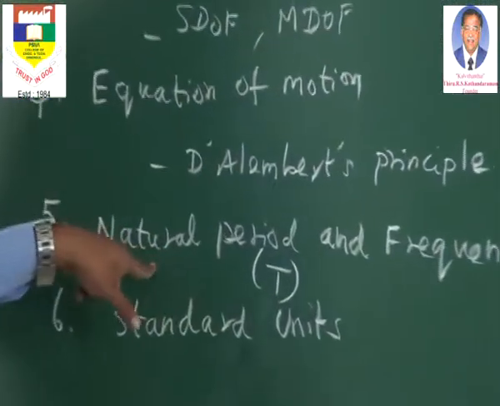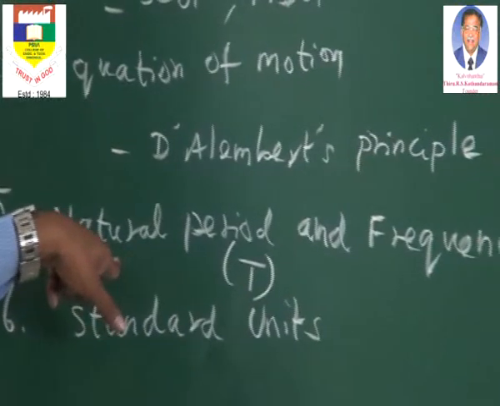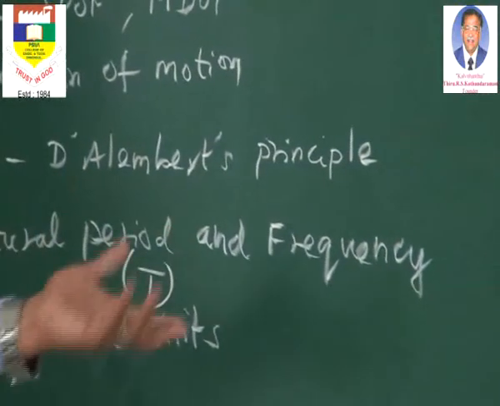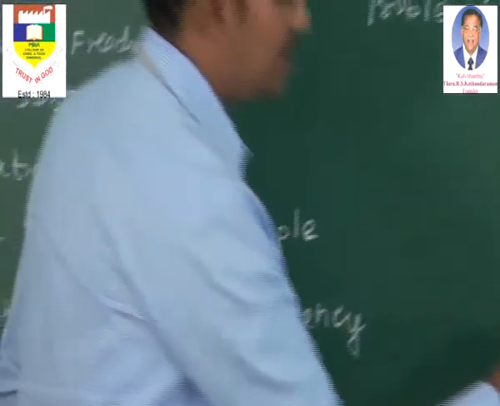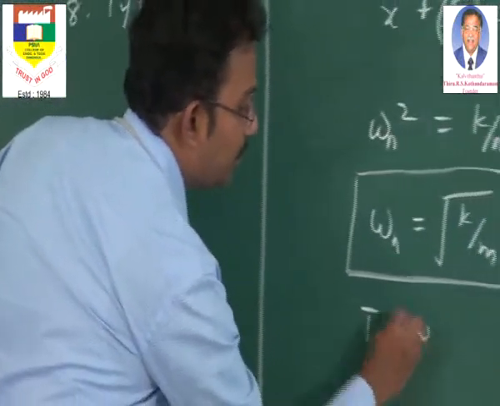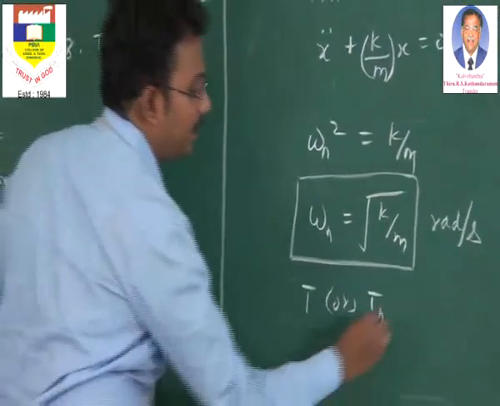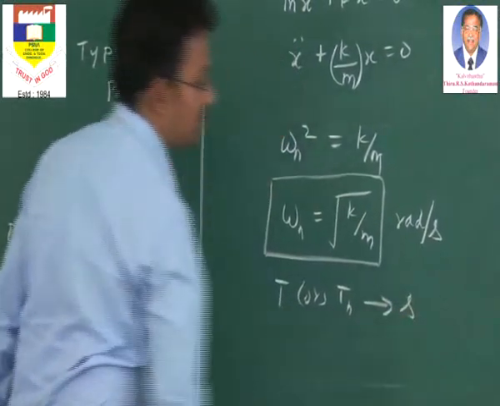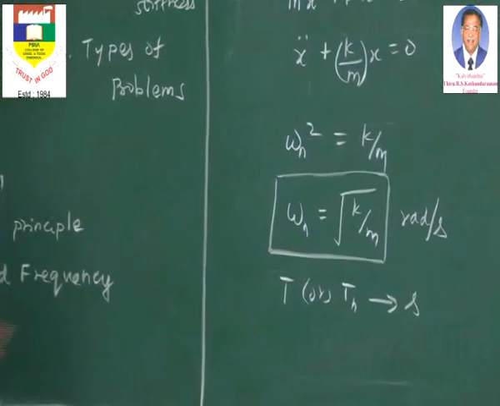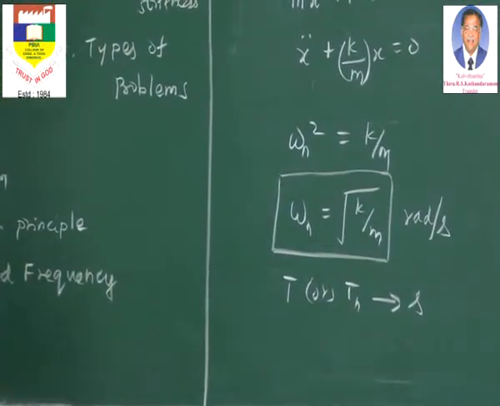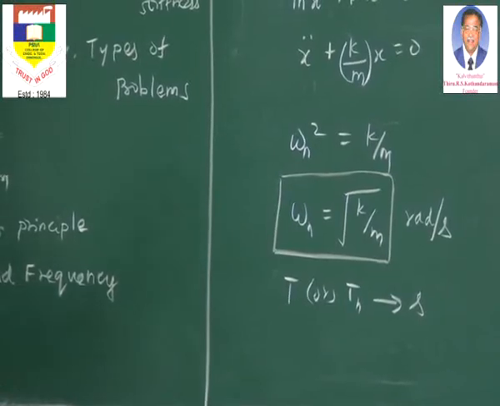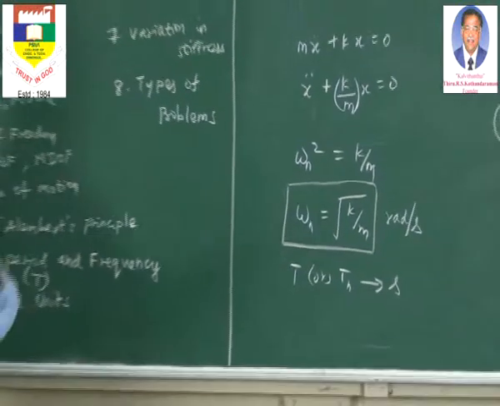That is the definition of natural period: time taken to complete one full cycle of oscillation. It is generally represented as Tn or T. As it is time taken, it is normally represented in terms of seconds. Now coming to what is frequency, it is exactly inverse. As we are saying, natural period or T is the time taken to complete one full cycle of oscillation.